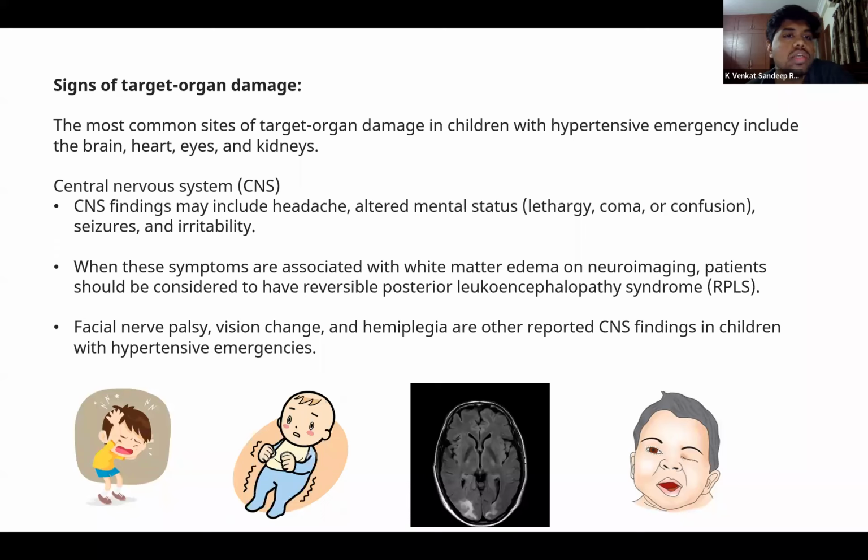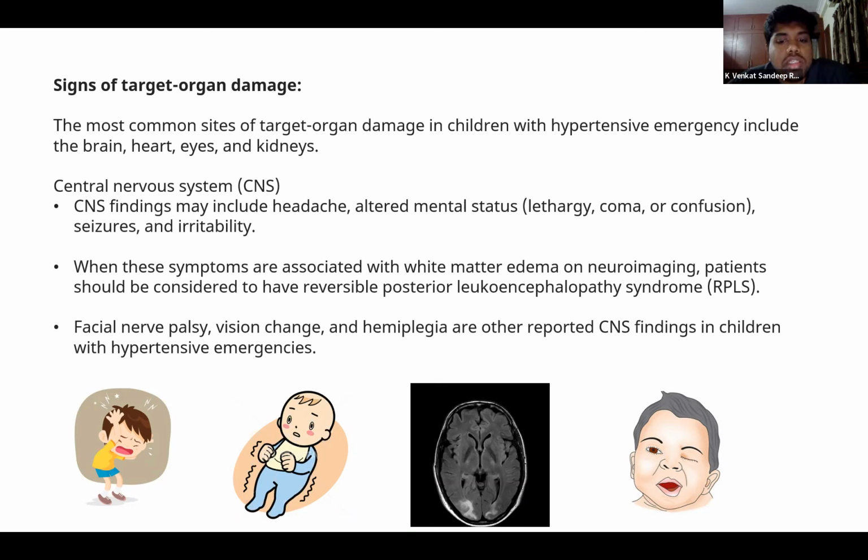If you look at the central nervous system, they usually come with headache or altered mental status, which can range from slight lethargy to coma or confusion. They can also have seizures, and irritability in the case of infants. On imaging, we can see white matter edema.